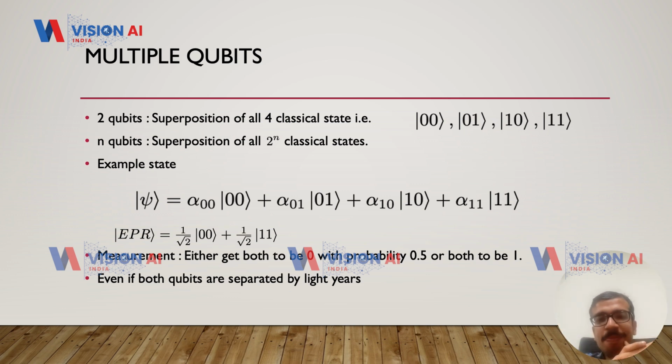And essentially this EPR, these initials, stand for Einstein, Podolsky, Rosen, who weren't convinced by these ideas of quantum mechanics, and they constructed these states to give a counterexample to quantum mechanics. And Einstein had famously said that at any rate, he is convinced that God does not play dice, or the universe is not random.